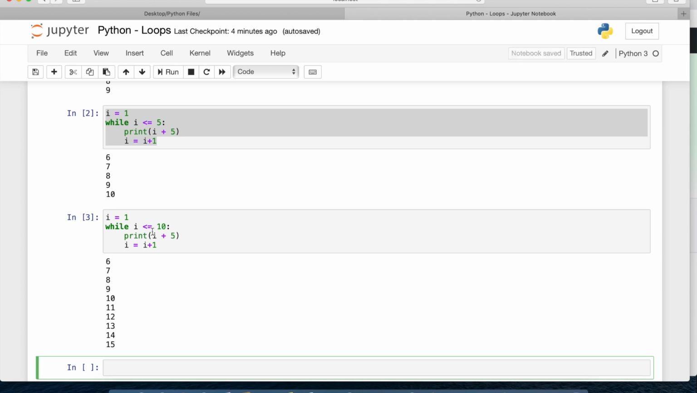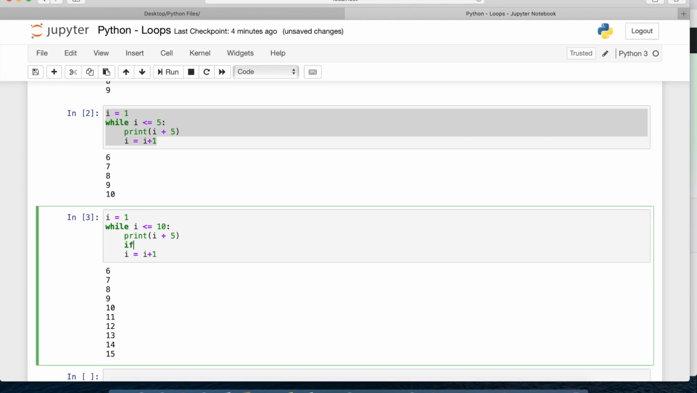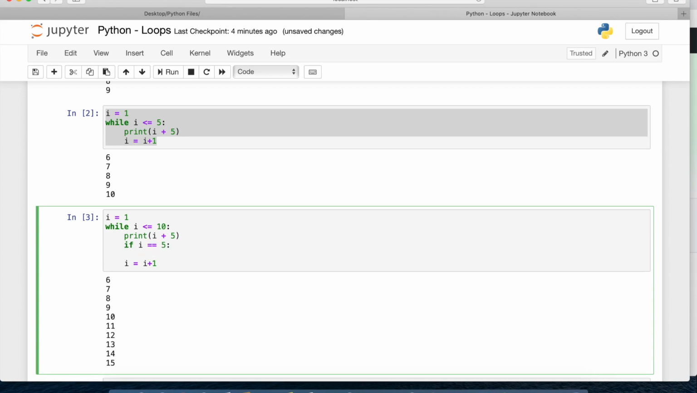Suppose I want to stop it at 5. I don't want to continue after that. So we can use break. Here I can write a condition saying if i equals 5, then break. So what will happen? It will break at 5. It will not go ahead.